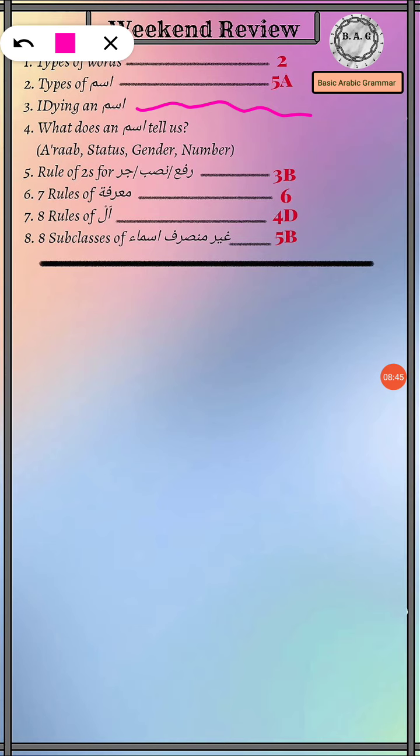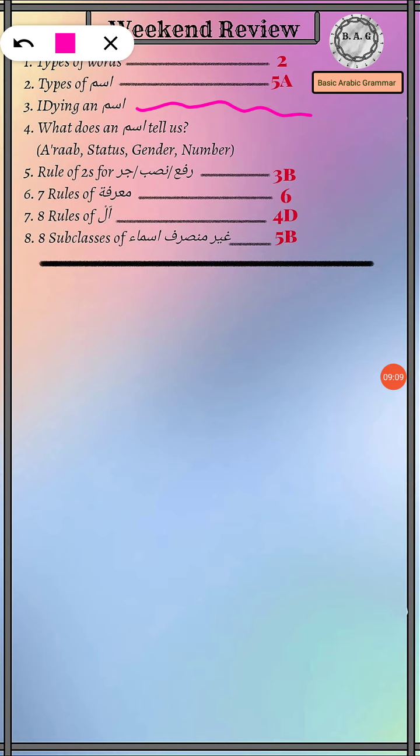When we cover that, I'm going to point this out in the lessons, so we don't need to worry about that. So the things that we covered in the previous week, through which we can identify an ism, include the ta marbuta, the tanween, and the al. If we make some ism ma'rifa with al, it becomes automatically ism.